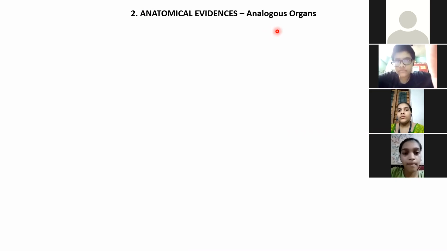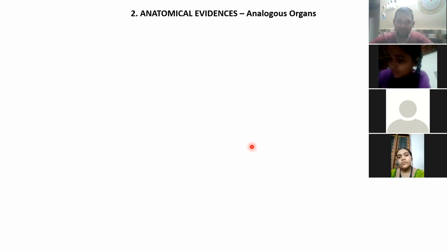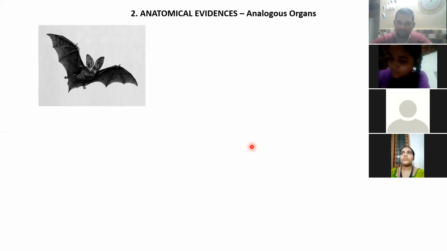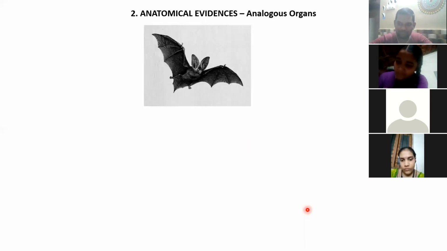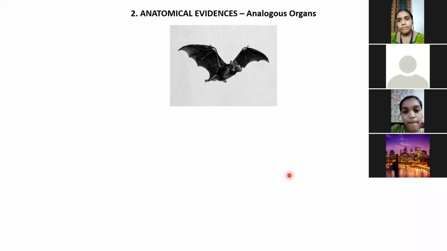This one is analogous. In homologous, what did we say? Structure similar, functions different. Analogous is the reverse. That means structurally they are different, but function wise they are similar. See this. What is this? A bat, right?